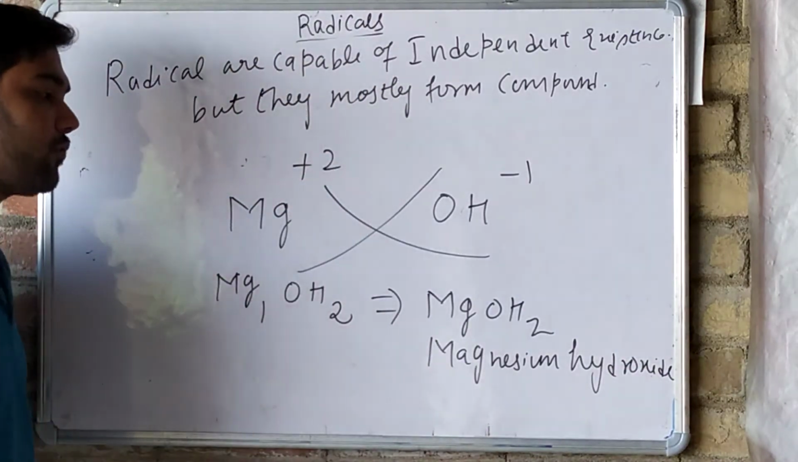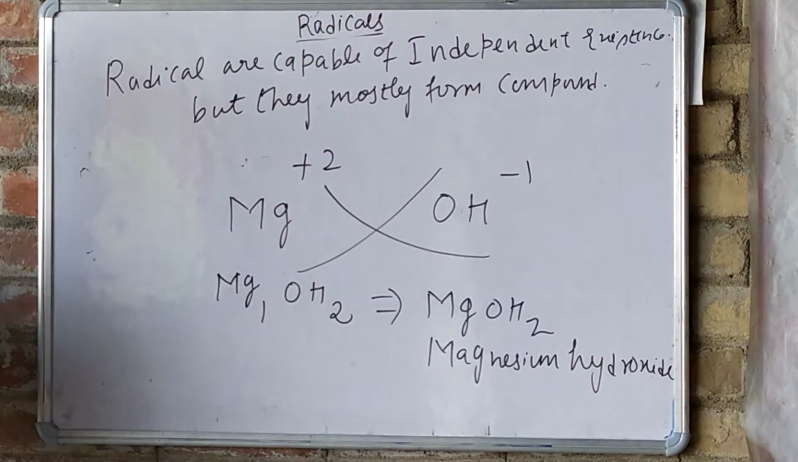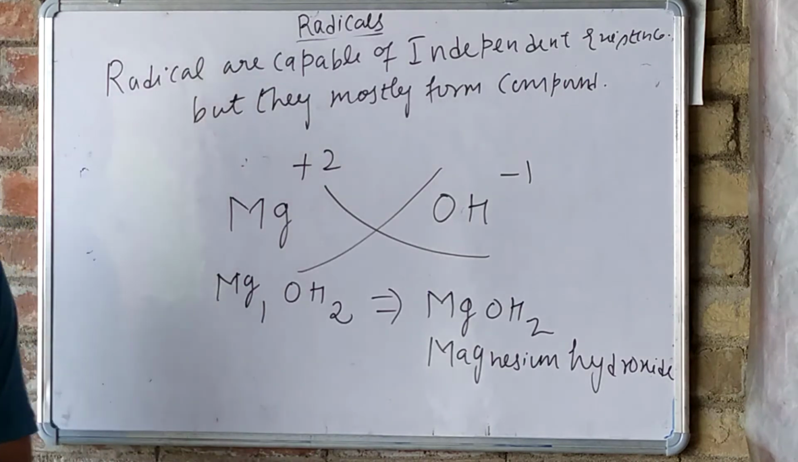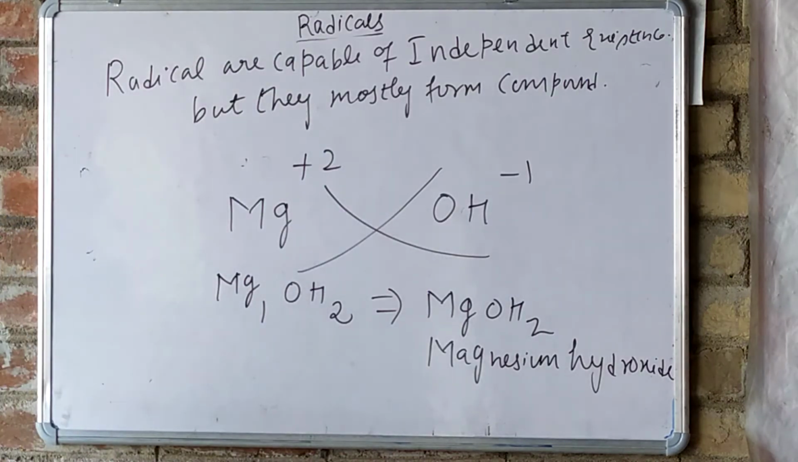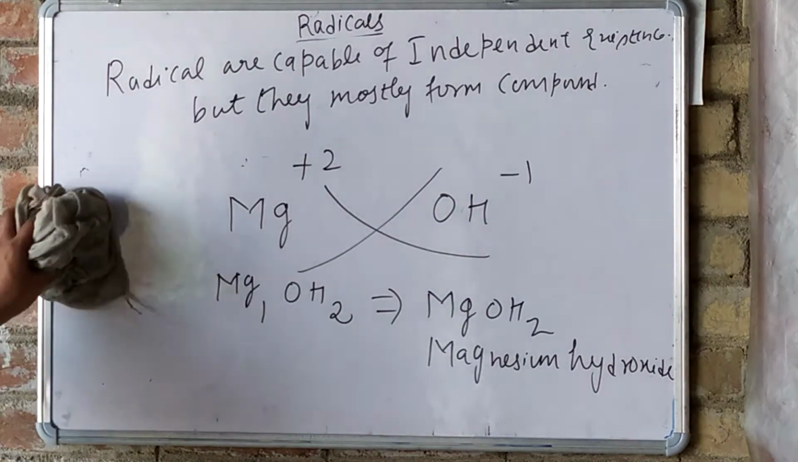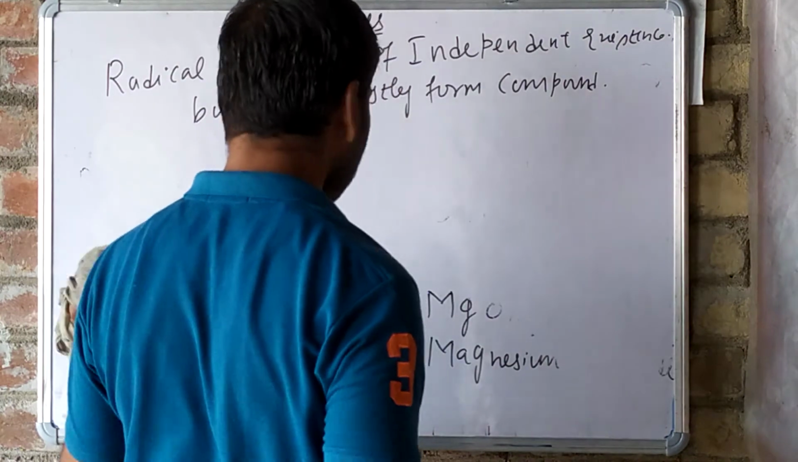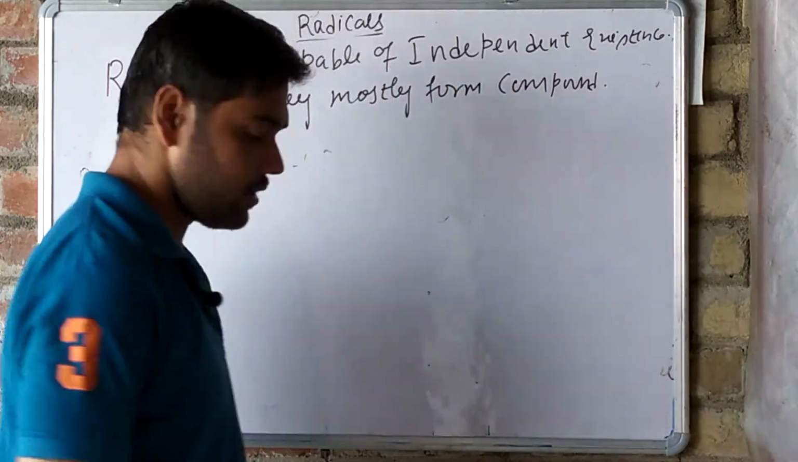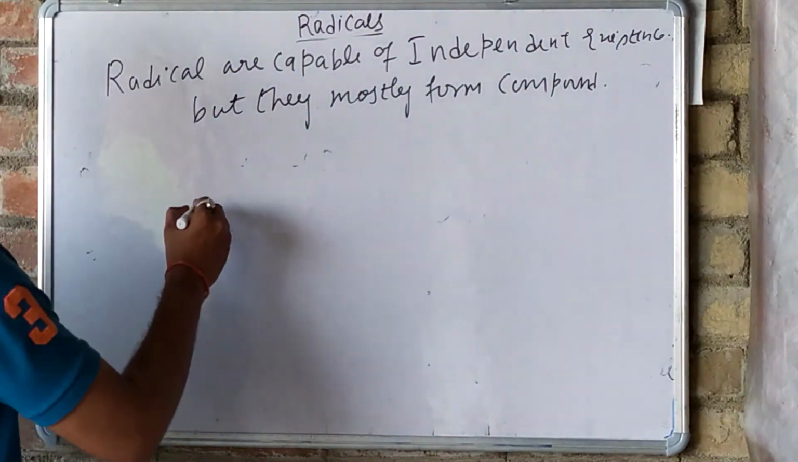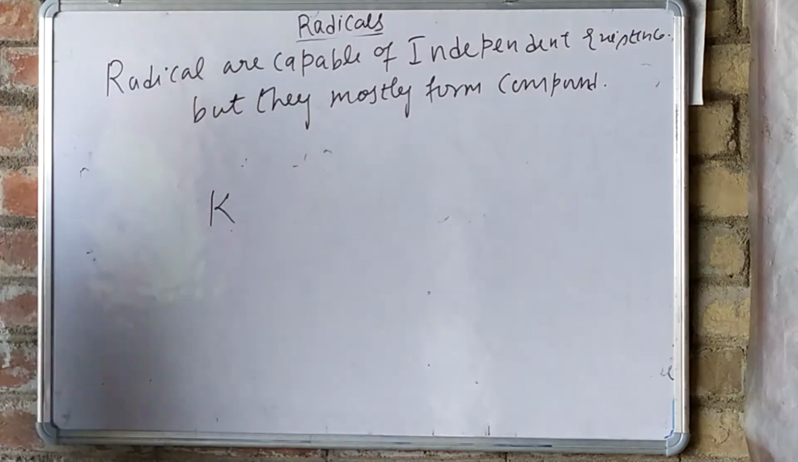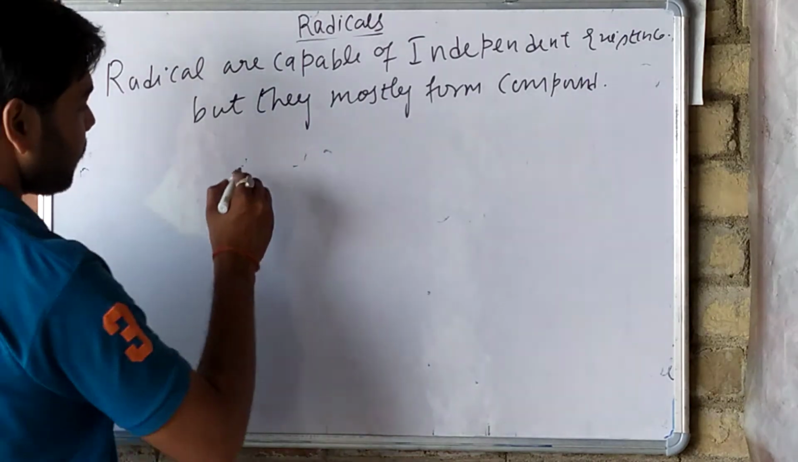Okay, this is the formula of magnesium hydroxide, Mg(OH)2. Like that we can form any formula. Suppose we have potassium, K, and K has 1 positive charge.